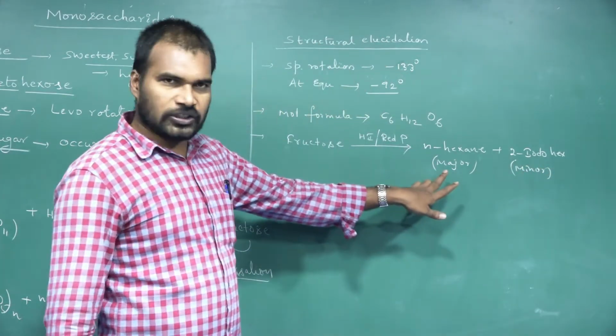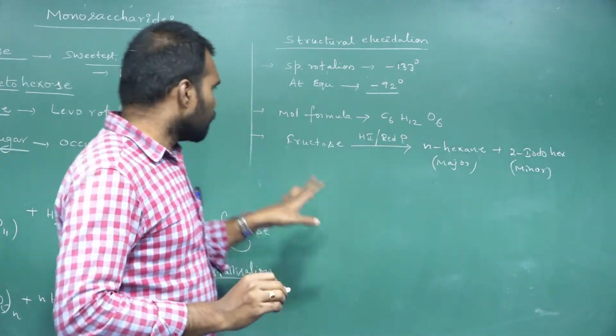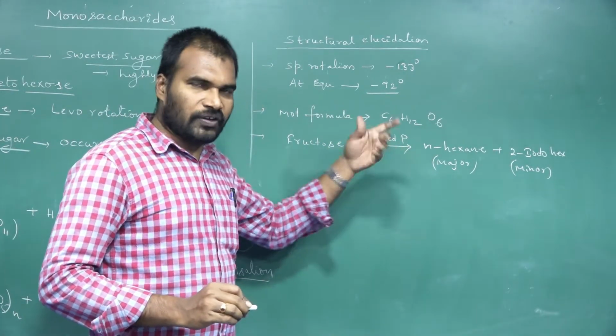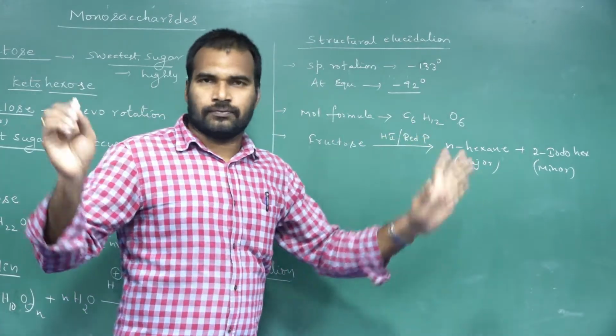In the major product, N-hexane means all 6 carbon atoms are linear. So from this experiment, we concluded that all 6 carbons present in fructose are linear.